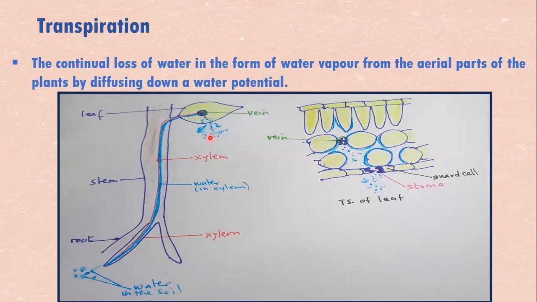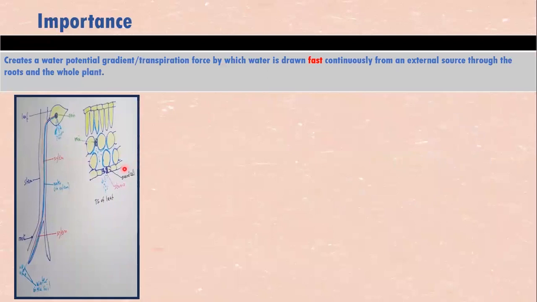Now, the importance of transpiration is that transpiration creates a force, a suction that pulls water very fast from the roots through the whole plant. Now, the question is, if transpiration was absent, could diffusion alone work? Water diffuses here, osmosis takes water in, water is moving by diffusion and osmosis from cell to cell through the whole plant, it will take ages. So one of the importance of transpiration is that it creates a force that draws water very fast from this external source throughout the plant.